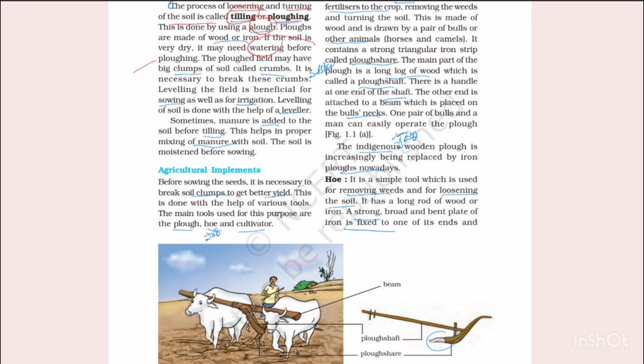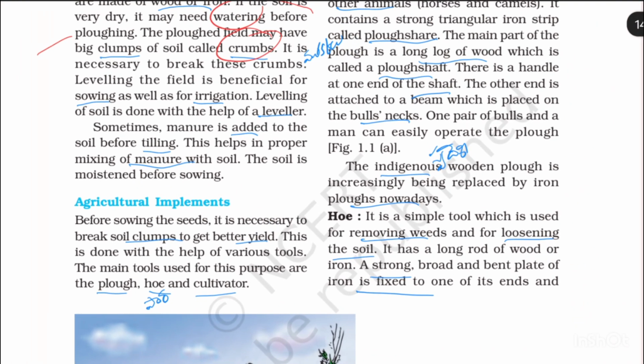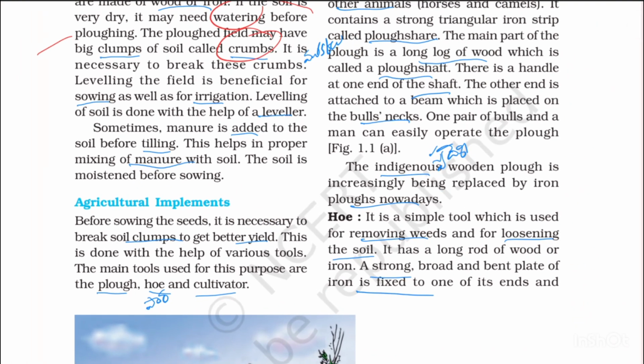When we plow, the field may have big clumps of soil called crumbs. It is necessary to break these clumps. Why? Because if they stay like that, it is difficult to sow seeds and level the field.